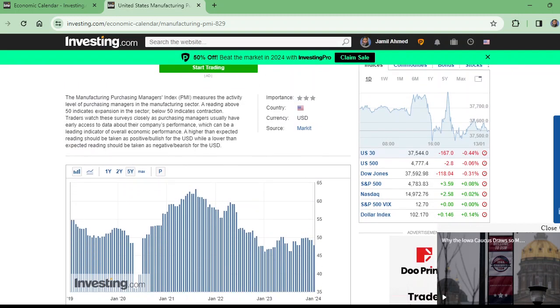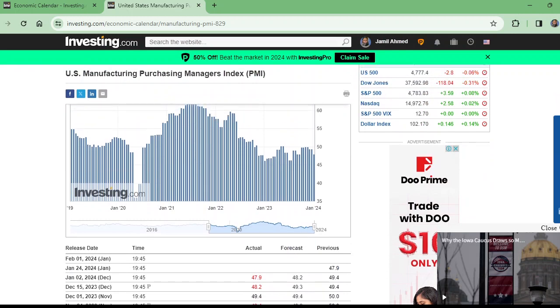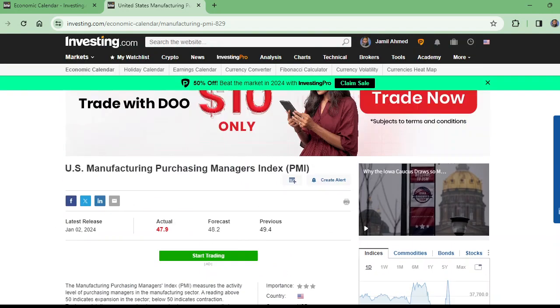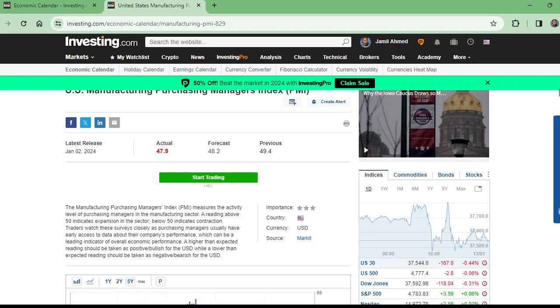Now this is the historical chart, and the next issuance of this data is scheduled to be after January the 2nd 2024. Next it will be released on the 24th January. This was the first data of the USD, and that was negative for the USD.